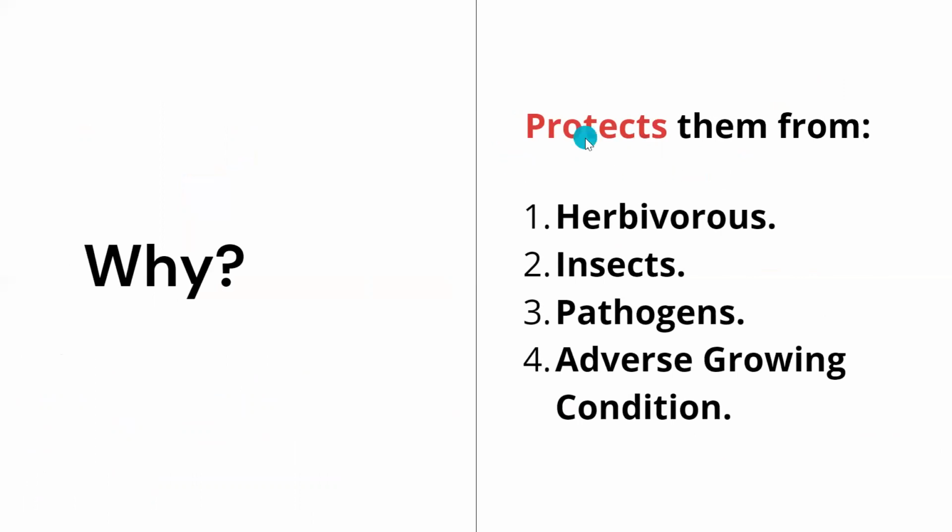As I said, they release the anti-nutritional factors, and the word anti-nutritional itself explains that it's not good for our health. Nutrition is something which gives our body energy and power, but anti-nutrition means it's not good for your consumption. It protects plants from herbivores, insects, pathogens, or adverse growing conditions, right? So these are the major reasons why plants produce anti-nutritional factors.